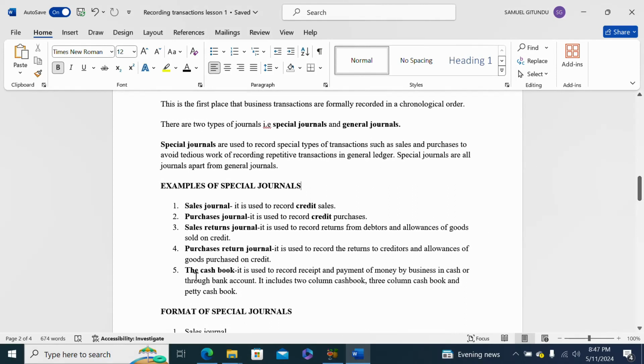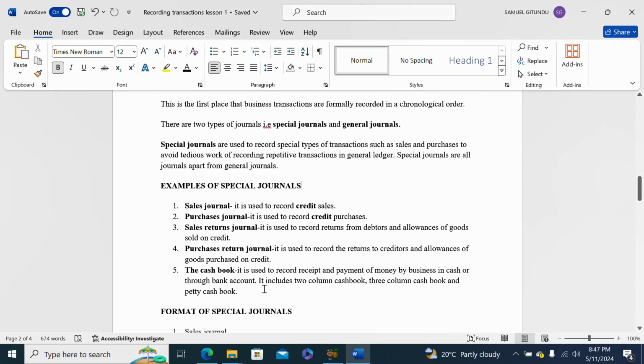The final example of a special journal is the cash book. The cash book is used to record all cash transactions. If a business receives cash, it is recorded in the cash book. If the business makes payments, they are recorded in the cash book. So the cash book is used to record receipts and payments of money by the business, in cash or through a bank account.